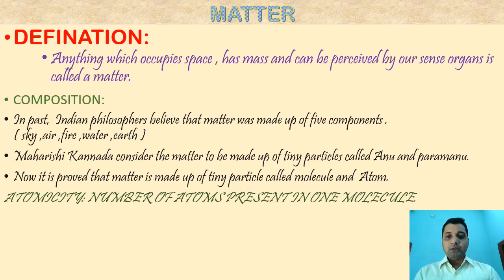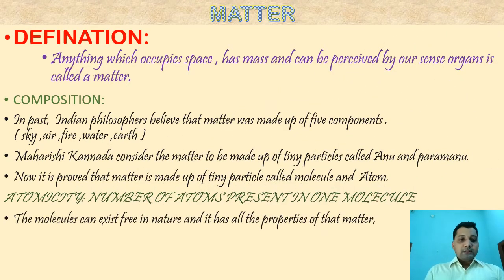Atoms join together to form molecules. And how many atoms are present in one molecule, the term used for that is atomicity. Means if a molecule has two atoms, it is diatomic. Mono 1, di 2, tri 3, tetra 4, penta 5. Like this, how many atoms of a certain element are present in a molecule is the atomicity. So we have monoatomic, diatomic, triatomic, tetraatomic and octatomic. So different numbers of atoms are present in one molecule.